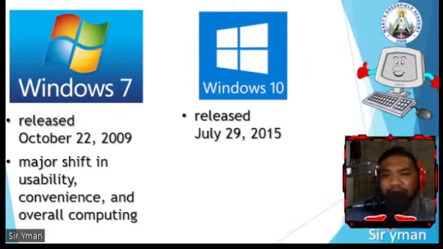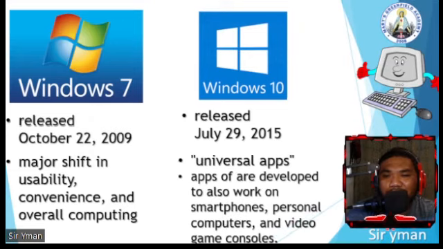So if Windows 7 was Microsoft's major shift, ito namang Windows 10 is what they called the universal apps, because the apps developed on Windows 10 also work on smartphones, personal computers, and video game consoles.